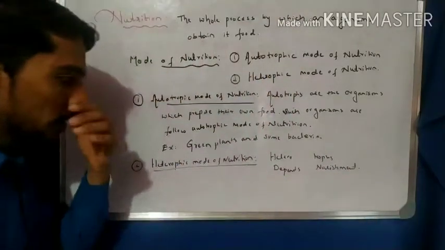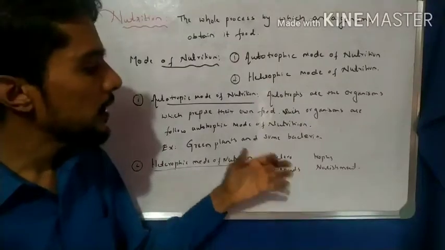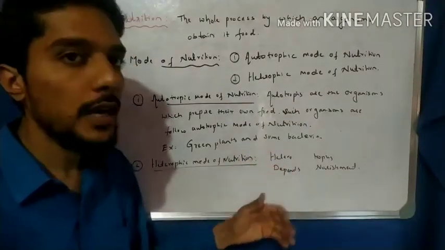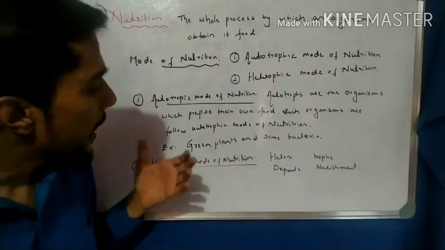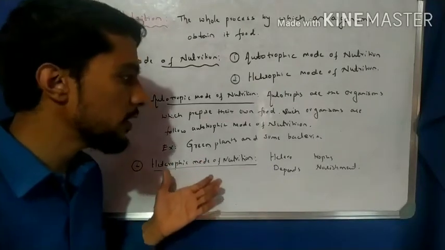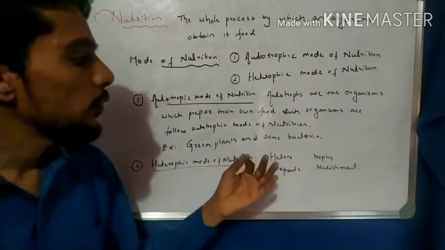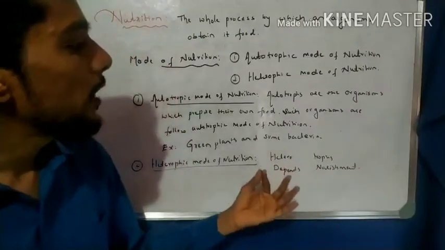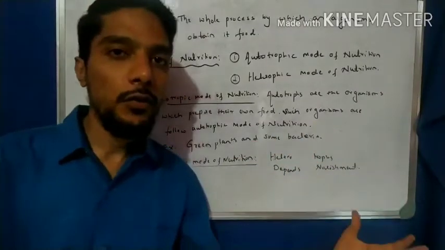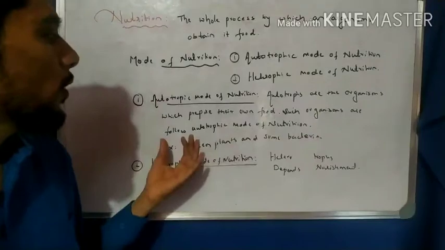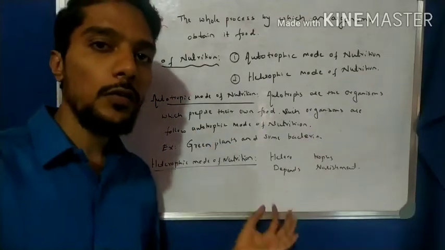For nourishment, they depend on others. That means they do not prepare their own food; they depend on others. So we can explain the heterotrophic mode of nutrition as the organisms which depend on other organisms for food. Such organisms follow the heterotrophic mode of nutrition.